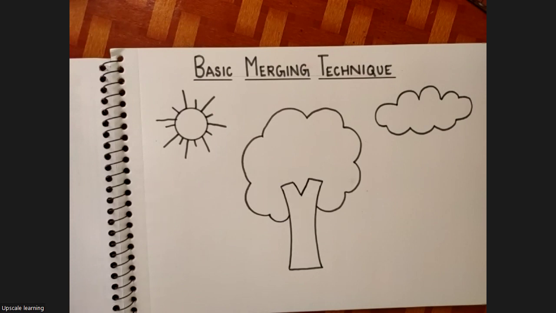All of you draw till here, then take your black sketch and outline it. Once all of you are done till here, then we will start coloring and we will learn the merging of colors. You can outline it using a black sketch, or you can use dark brown color. If you don't have a black sketch or your black sketch is not working properly, in that case you use that.